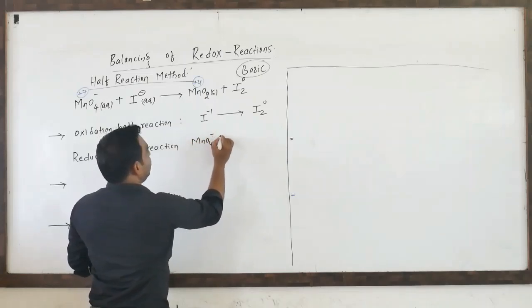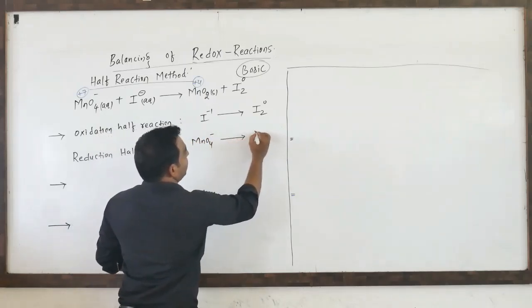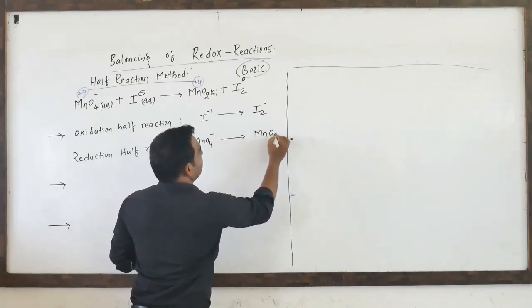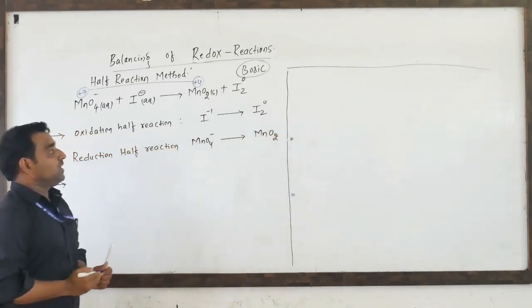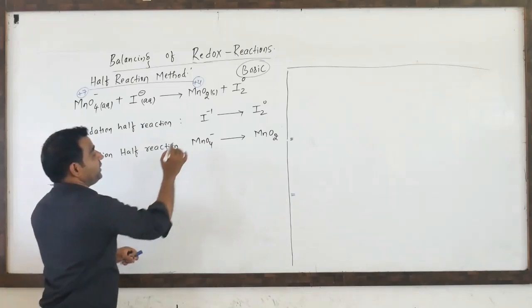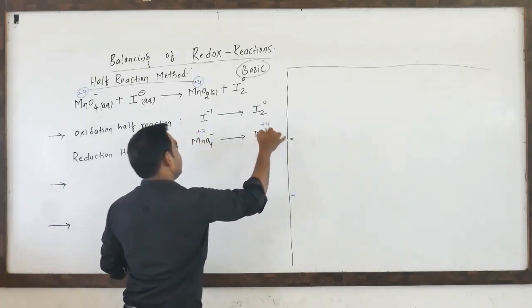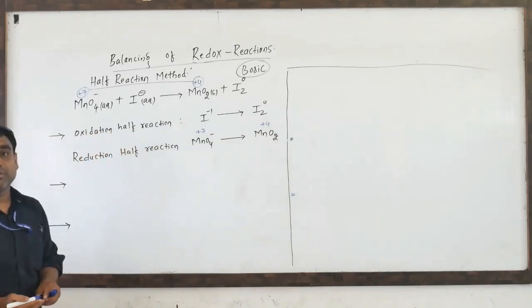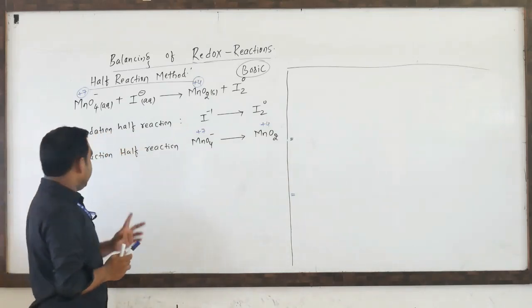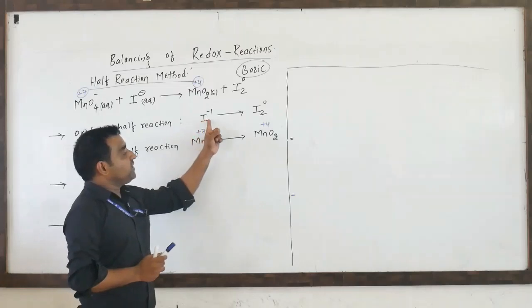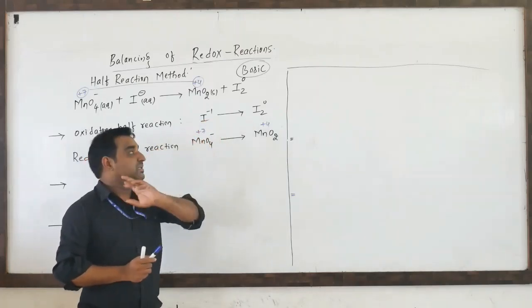MnO4 minus is converted into MnO2. So now it is plus 7 is converted into plus 4. Plus 7 is converted into plus 4. ಎರಡು separate ಬರ್ಕೊಂಡ್ವಿ. Regarding this, next step again ಮಾಡಬೇಕು, ಈ species other than the oxygen and hydrogen balance ಮಾಡ್ಕೋಬೇಕು.